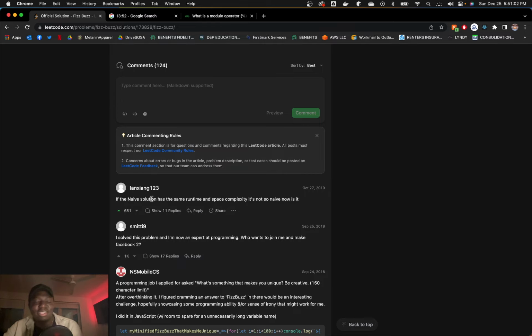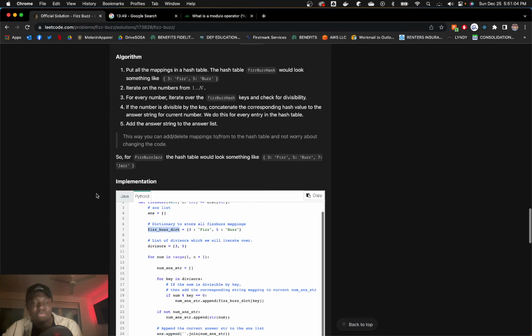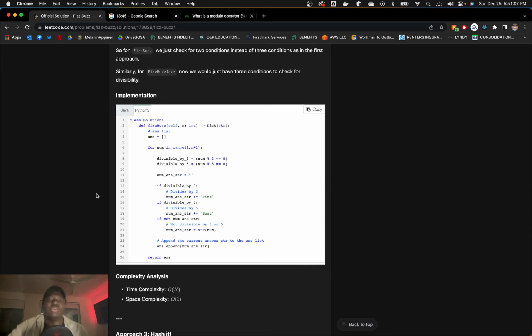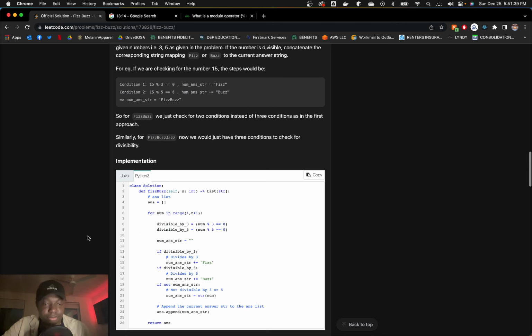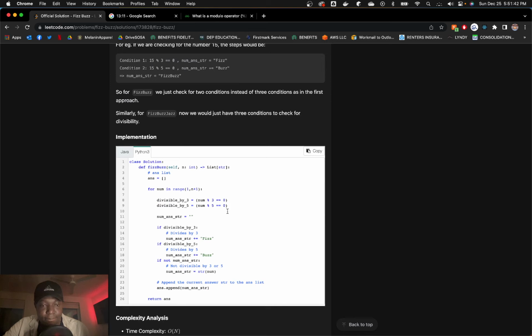If the naive selection, it's not so naive now, is it? It's naive if you're gonna consider like growing the list, then you'd have to consider a list of, you wanna pass in like a list of divisors, as you saw here, right? A list of divisors, and then you want to iterate over that and say, okay, based on what's divisible, we're gonna concatenate and build this string answer together, and then append that to the actual response as one of our responses in the list. And then if none of them are divisible, we can just do a quick check to say, okay, if this answer is currently like null or empty, whatever, and then we just append the number.